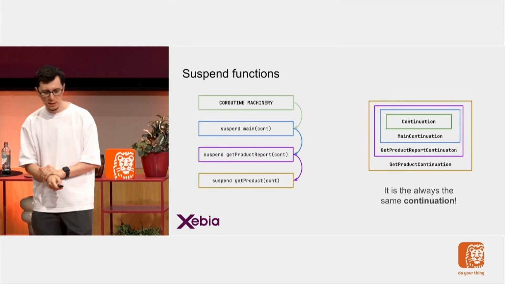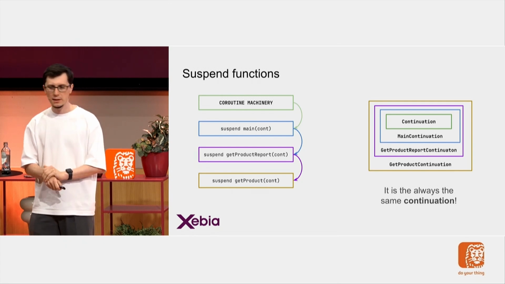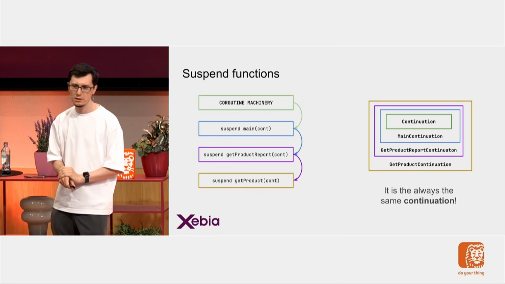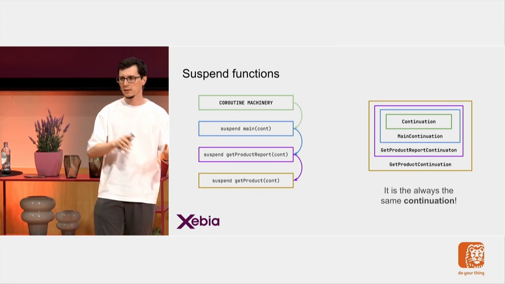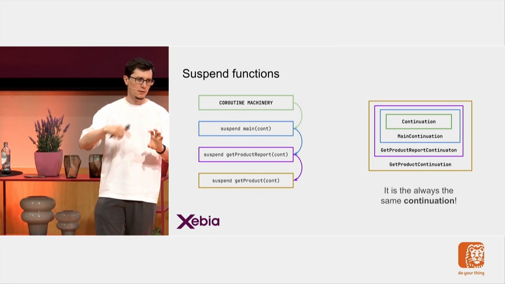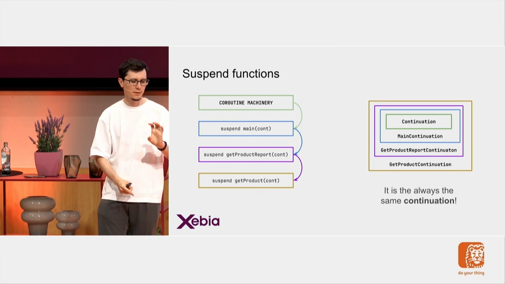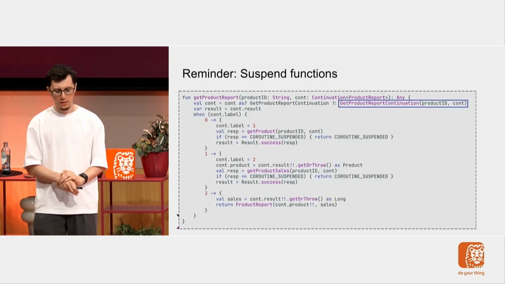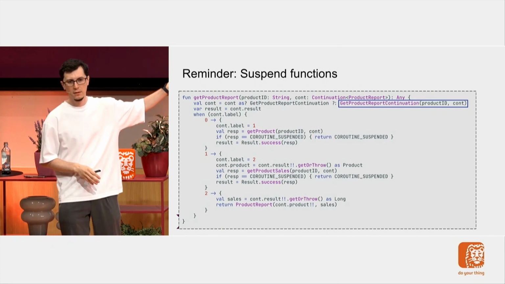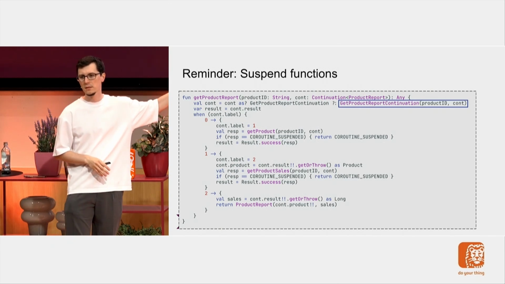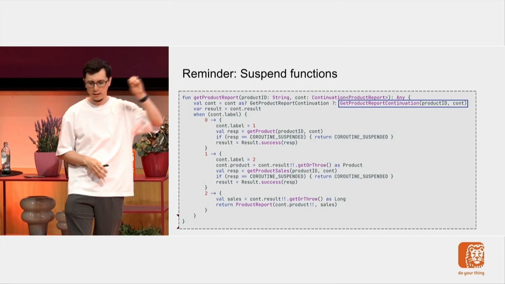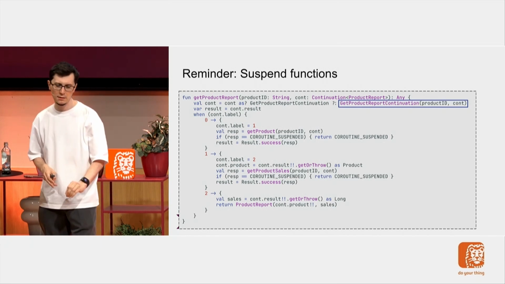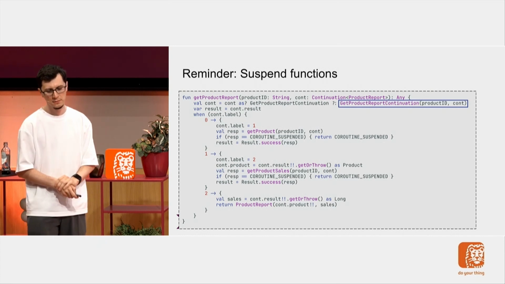Let's remember this picture. Here I'm interested in the getProduct report. So I will look at the getProduct report continuation and its resume with function. But again, remember that its resume with will be called by its children, either from getProduct or getProduct sales. Again, this is the reminder from the previous part. This was the suspend function implementation, and we have seen the getProduct continuation. We haven't seen inside. We will try to see inside right now.